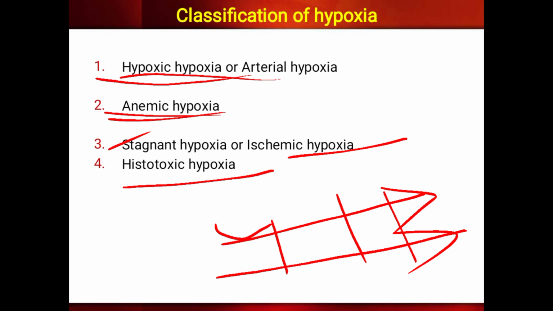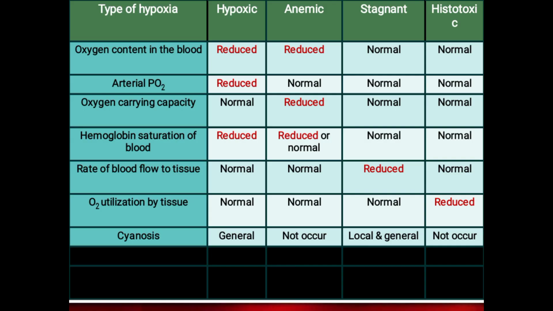Next is the histotoxic hypoxia. Here there is a problem in the tissue. The blood has its normal oxygen carrying capacity, but the tissue is unable to take up and utilize the oxygen. So it's a problem in the tissues. I will explain those things later.